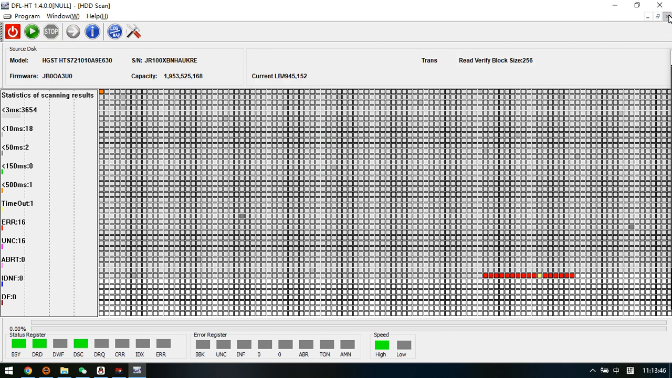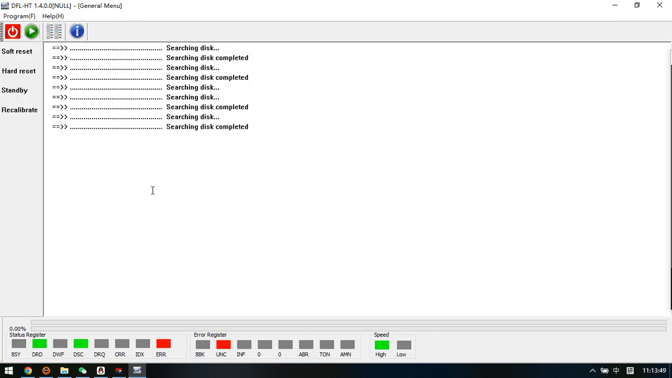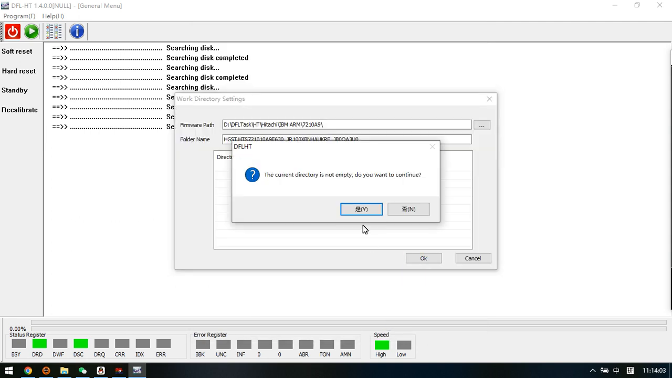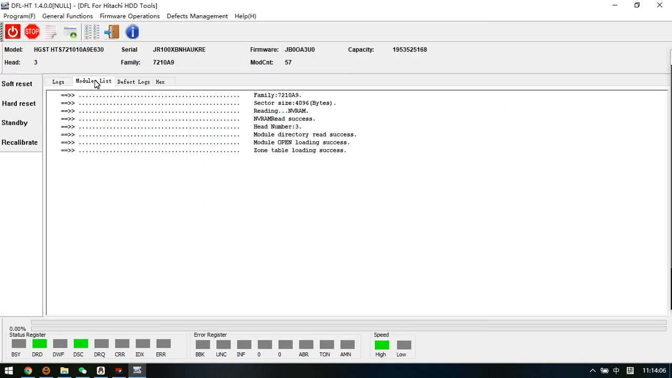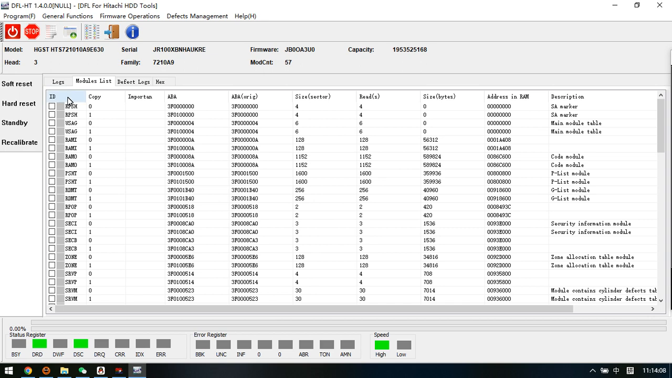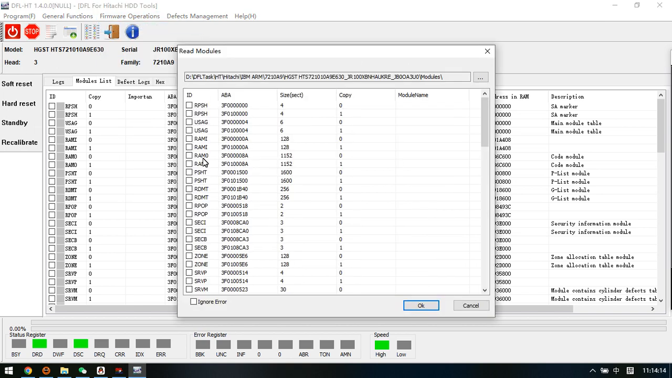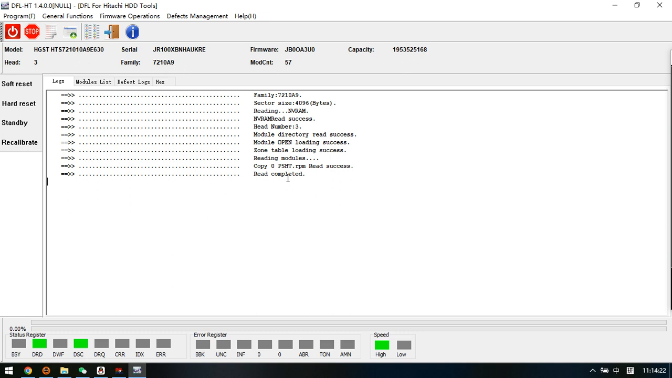Let's click stop, and then we go back to this Hitachi firmware repair software. We can try to enter the software, and for the partial sector access issue, we need to back up one module. That is the PSHD, it's copy 0. We can back up. Okay, so we back up the plist.